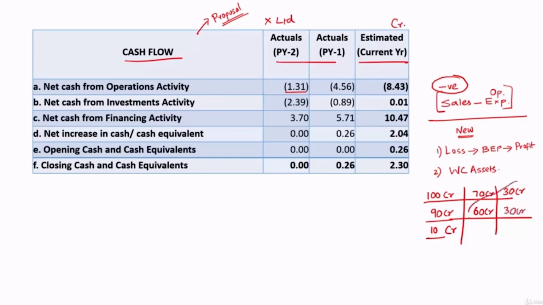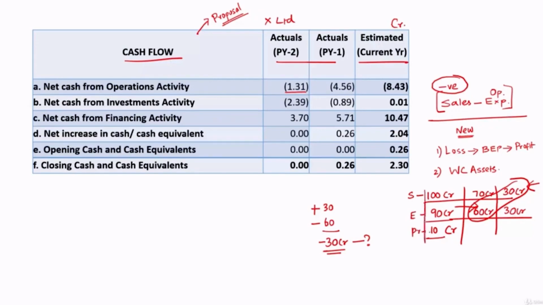But you have to see these two. This is the cash which had come in, and this is the cash which had gone out. So the cash that came in was 30 crore. The cash that went out was 60 crore. So what they have made from operations, they have actually ended up paying 30 crore without generating any money. So from where they paid this 30 crore, that's what you will get to know from the cash flow statement. So please have a look at this once again. This is the sales. These are all the expenses. This is the profit, right?